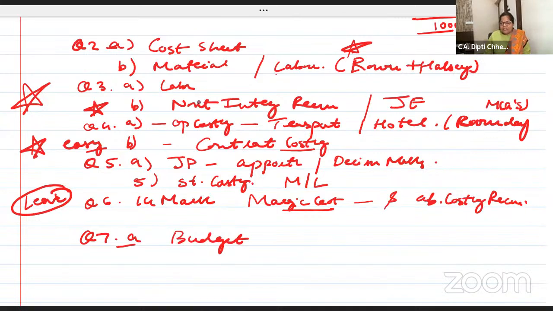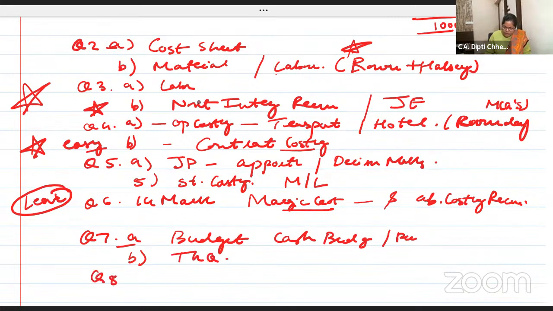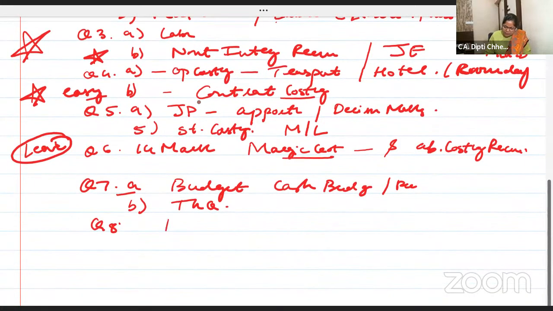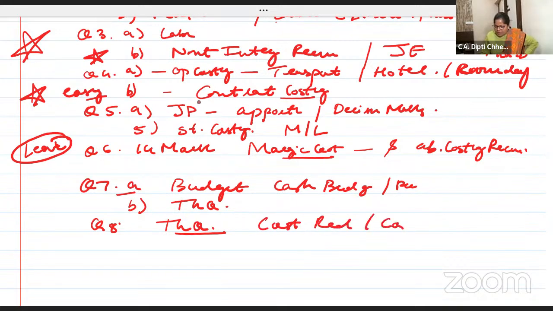Generally, cash budget or purchase budget is asked. If you check the trend, cash budget or purchase budget. And the B part is the theory question. Question number 8 is completely a theory question. One theory question every alternate exam, distinguish between cost reduction, cost control. What are the essentials of a good cost accounting system?